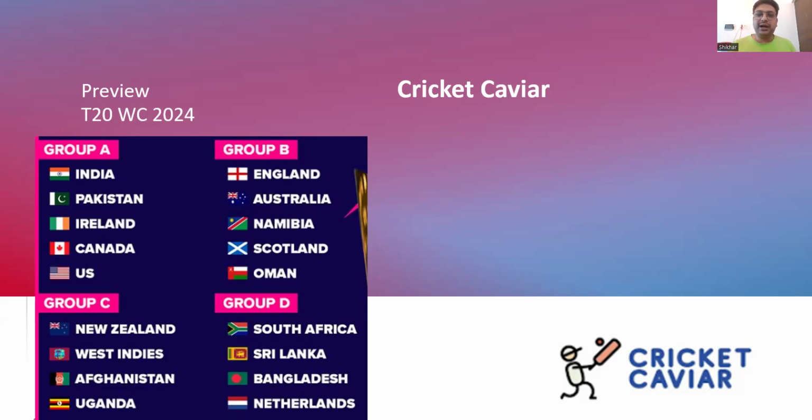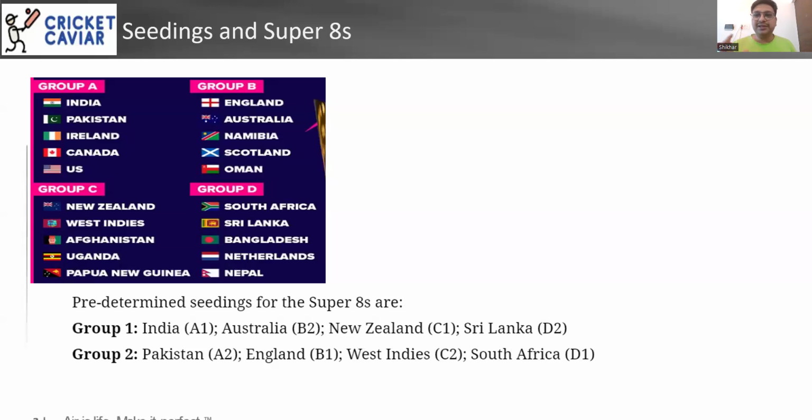So what happened this time is they have been given seeding pre-tournament, and irrespective of what happens and who tops the group, it doesn't matter. Even if Pakistan comes first, they will remain A2. Even if India comes second, they will remain A1. Even if Australia comes top, they will remain B2. So we already know what are going to be the Super 8 groups.